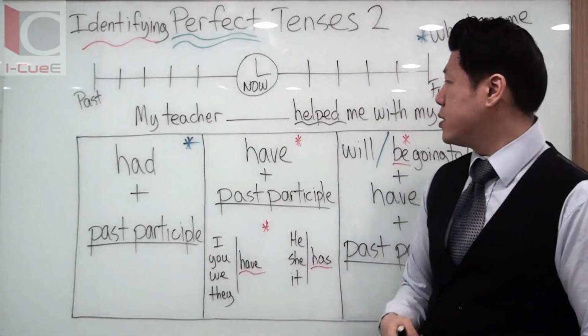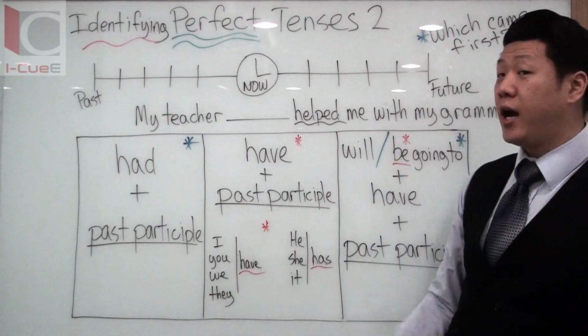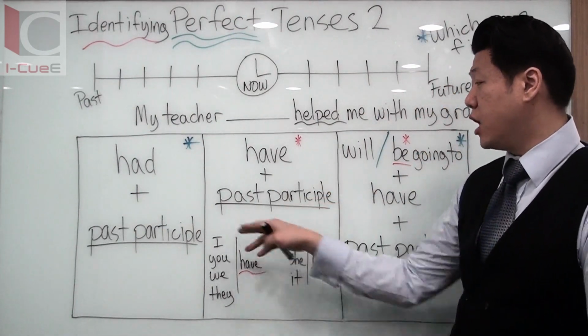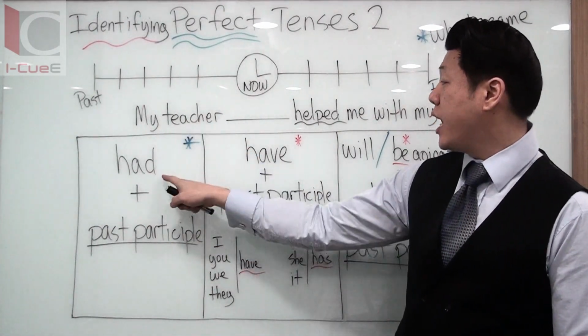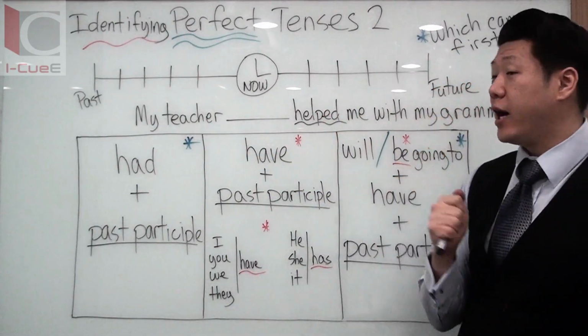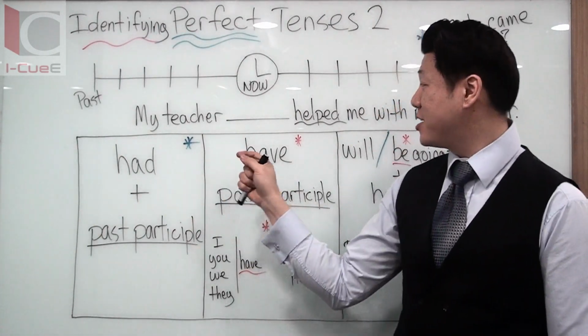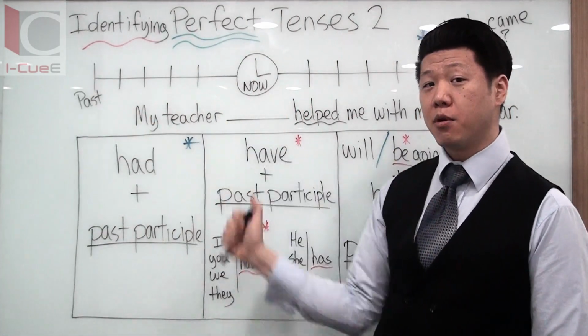Now, for our example sentence, you could use this. My teacher helped me with my grammar. Helped is your past participle. That doesn't change. What will change is this. My teacher had helped me with my grammar. Maybe they're not helping you anymore. But in this case, if you had here, that's obviously the past perfect tense.